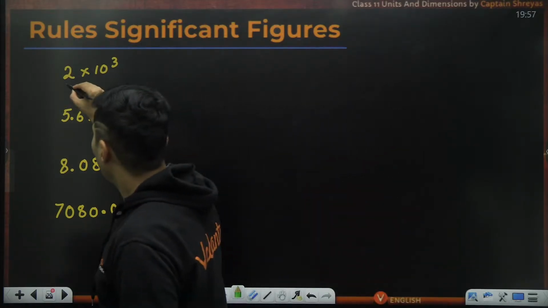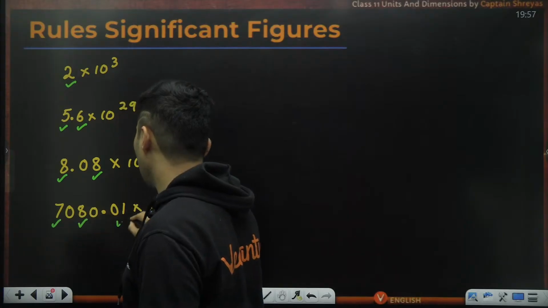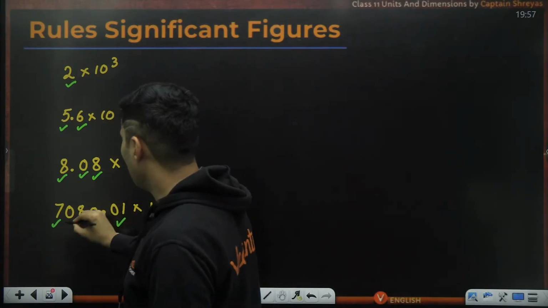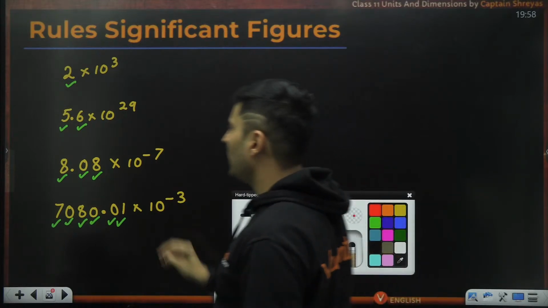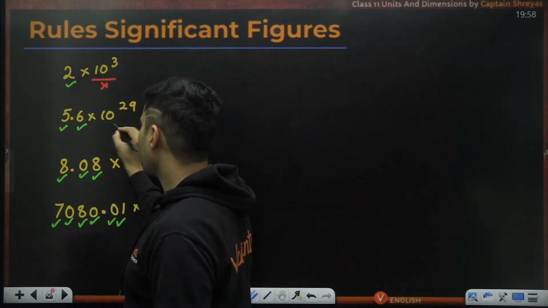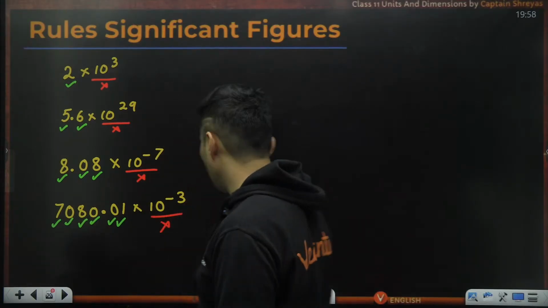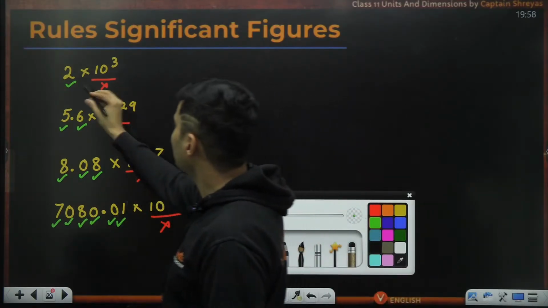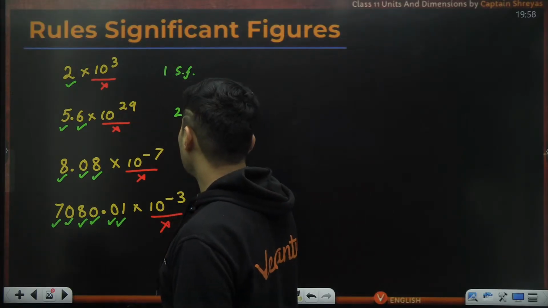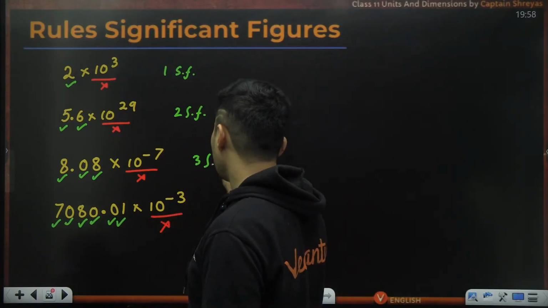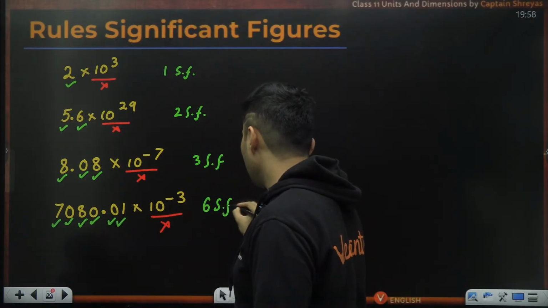First of all, whatever is not zero, mark them. The zeros between them also have to be counted by the previous rule. Wherever you see powers of 10, never count them. Powers of 10 are never going to be significant. So forget about it. Automatically you will see this has one significant figure, this has two, this has three, and this has 6 significant figures.